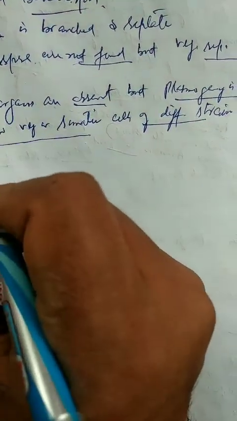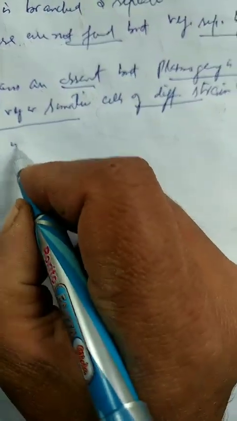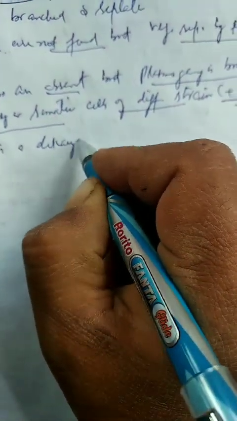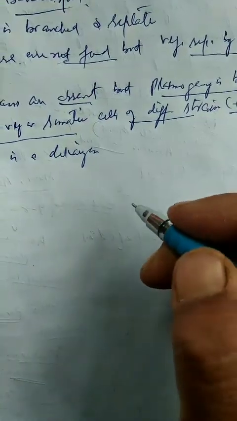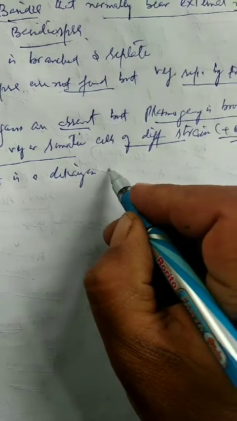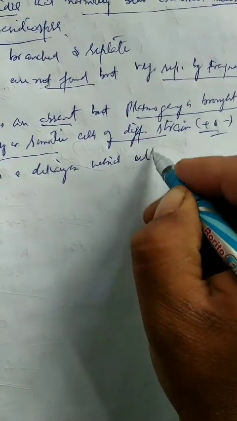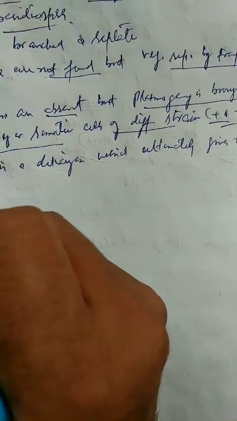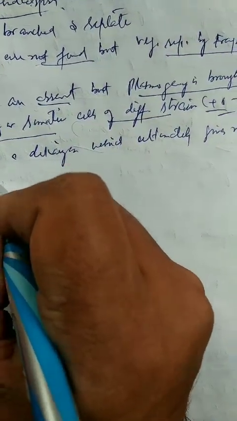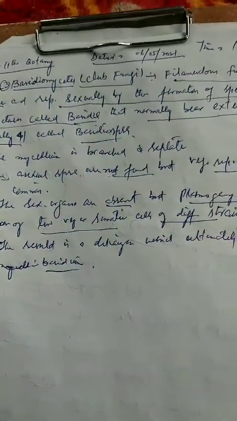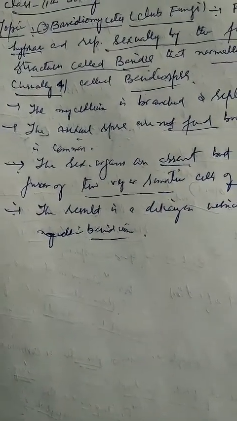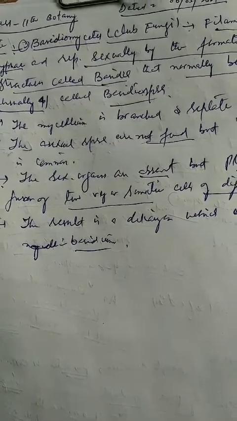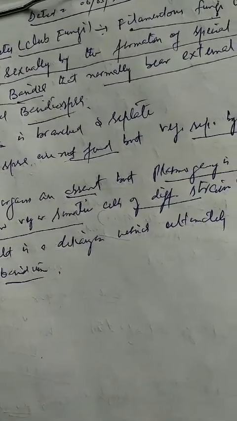The resultant of this plasmogamy is a dikaryon, which ultimately gives rise to the mycelium and a fruiting body, the basidium. The dikaryon is not a zygote; it is a binucleate cell which ultimately gives rise to basidium.